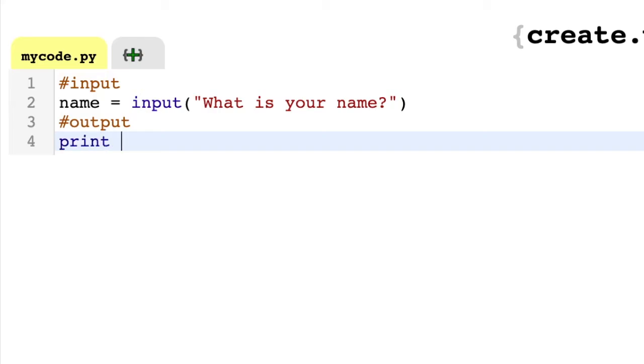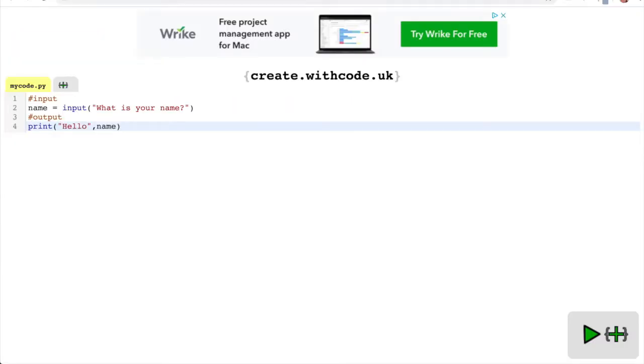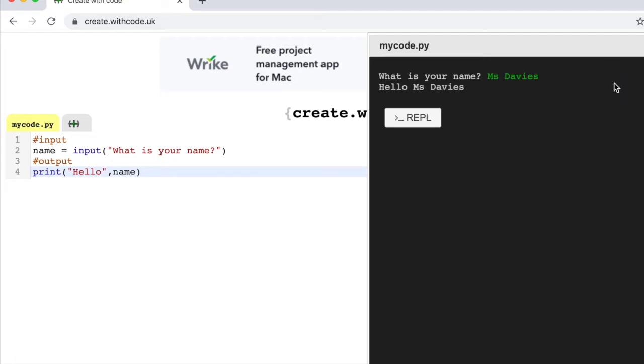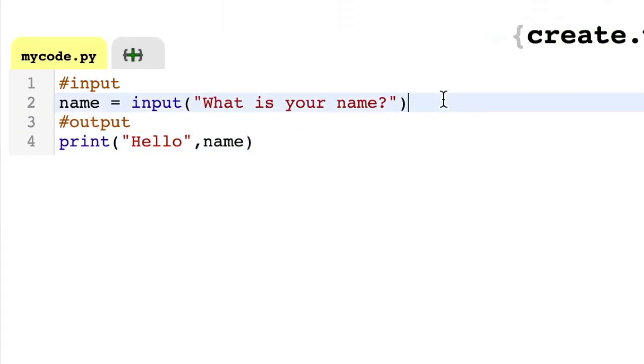So we could say print, hello, name, like that with a comma in between. So if I run that, you'll be able to see what that looks like. In the Create with Code website, it comes up with a little box, so we can just put our name in and press OK. And there we go, it says, hello, Ms. Davis.